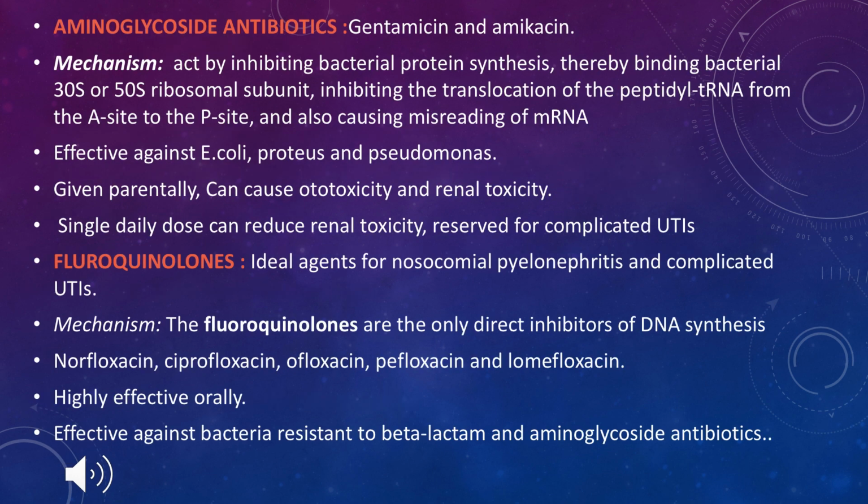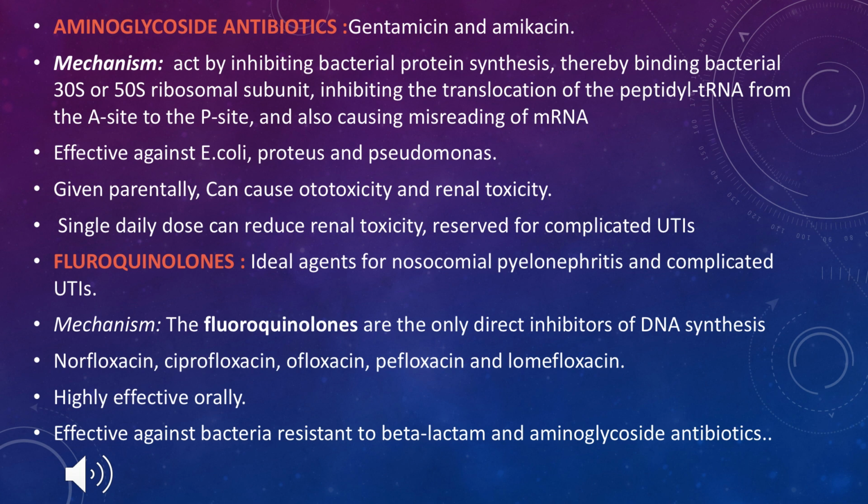Under bactericidal, the next classes of drugs are aminoglycosides and fluoroquinolones. Already we have discussed this in the previous classes. Aminoglycoside antibiotics like gentamicin and amikacin prevent bacterial protein synthesis. They bind to the 30S and 50S ribosomal subunits, thereby inhibiting the translocation of peptidyl tRNA from the A site to the P site.